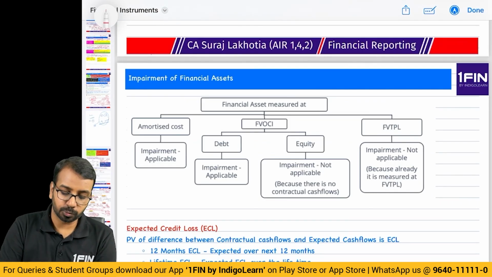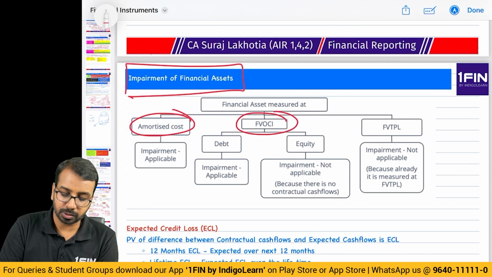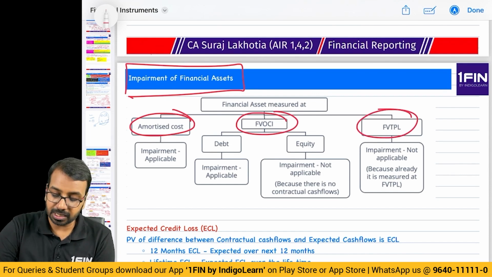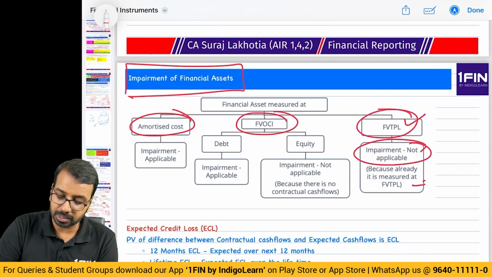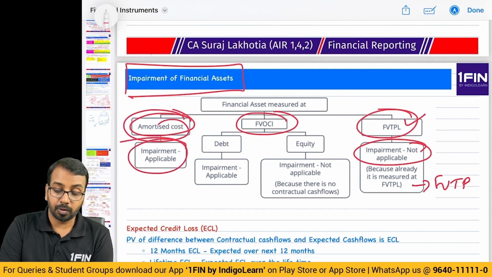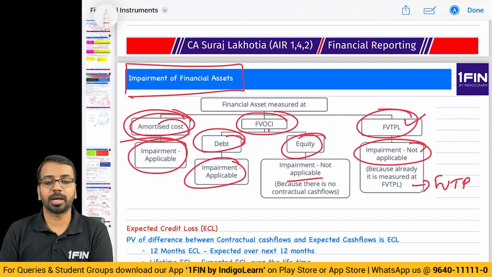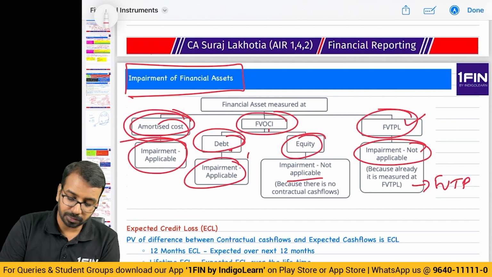Now, let's move on to the next one, impairment of financial asset. Financial asset, three categories, we know amortized cost, FVOCI and FVTPL. Now, when it is FVTPL, impairment is not applicable because it is already measured at FVTPL. For amortized cost, impairment is applicable. For FVOCI, for debt, impairment is applicable. For equity, impairment is not applicable. Now, you say, sir, here also we are measuring it at fair value.